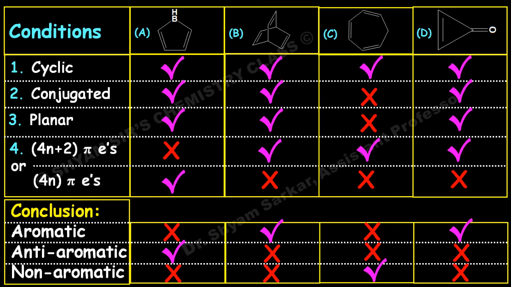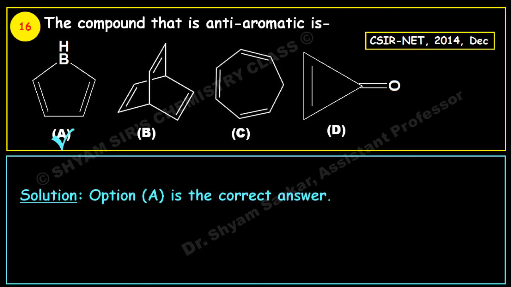Okay. So the only non-aromatic compound is option C. Option C is the non-aromatic, but in the question they asked which one is anti-aromatic. So anti-aromatic is option A. So option A is the correct answer. That means the anti-aromatic species is option A.